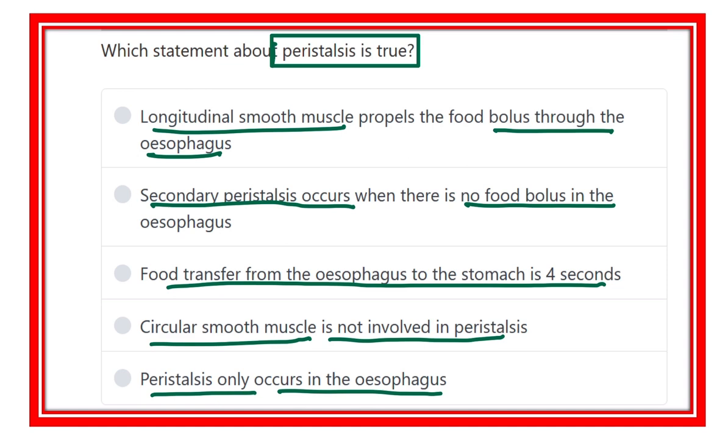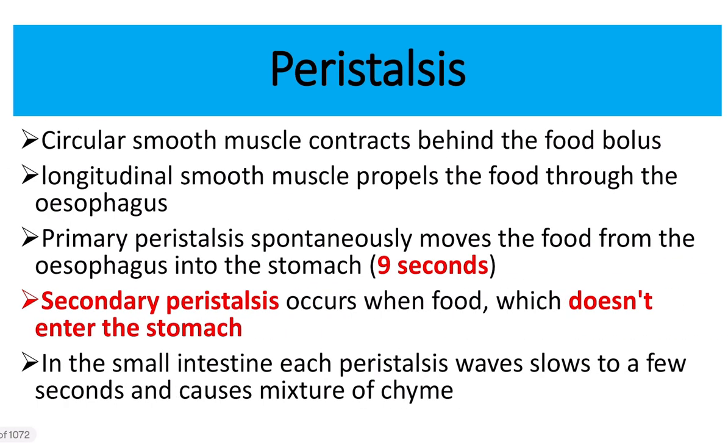So first of all, let's say the peristalsis. Circular smooth muscle contracts behind the food bolus. So as the circular smooth muscle contracts, the food bolus goes forward. Longitudinal smooth muscle propels the food through the esophagus. Primary peristalsis spontaneously moves food from the esophagus to the stomach.